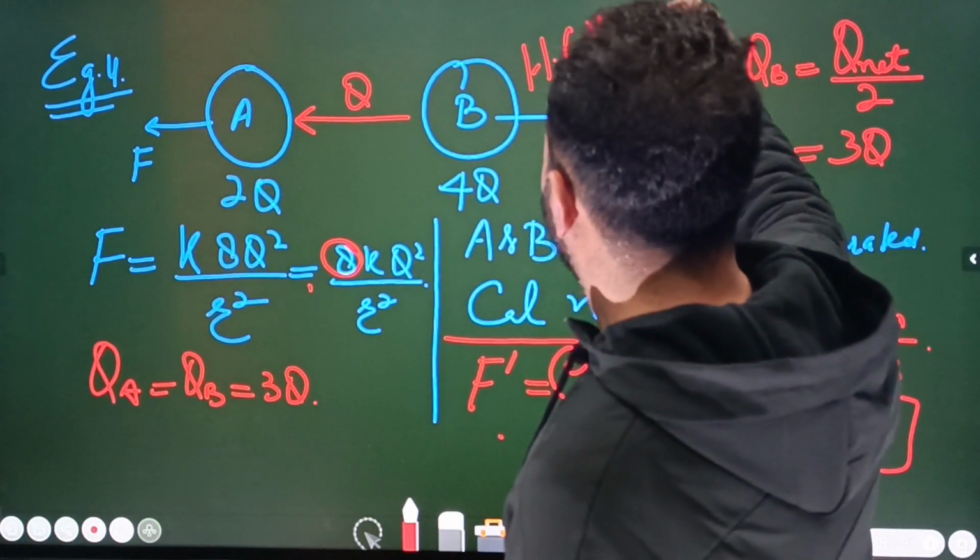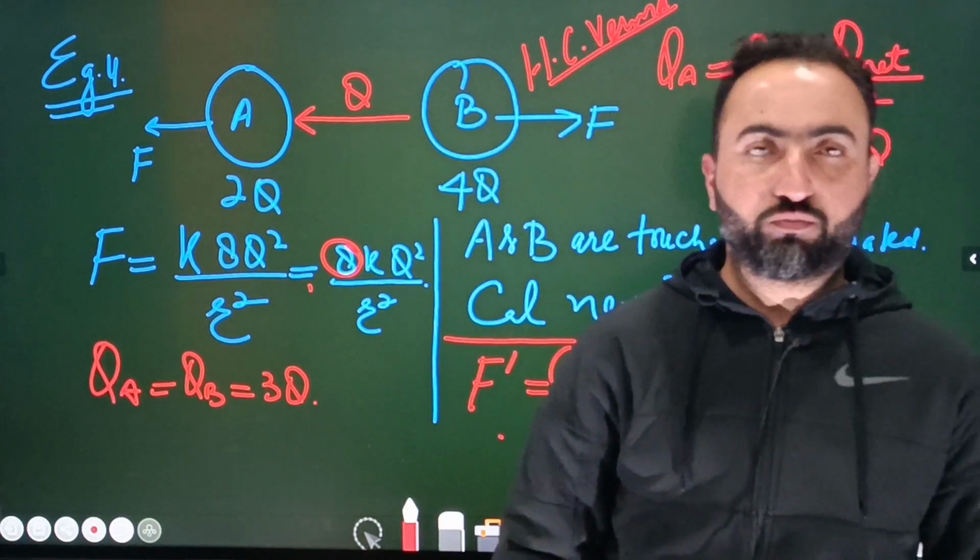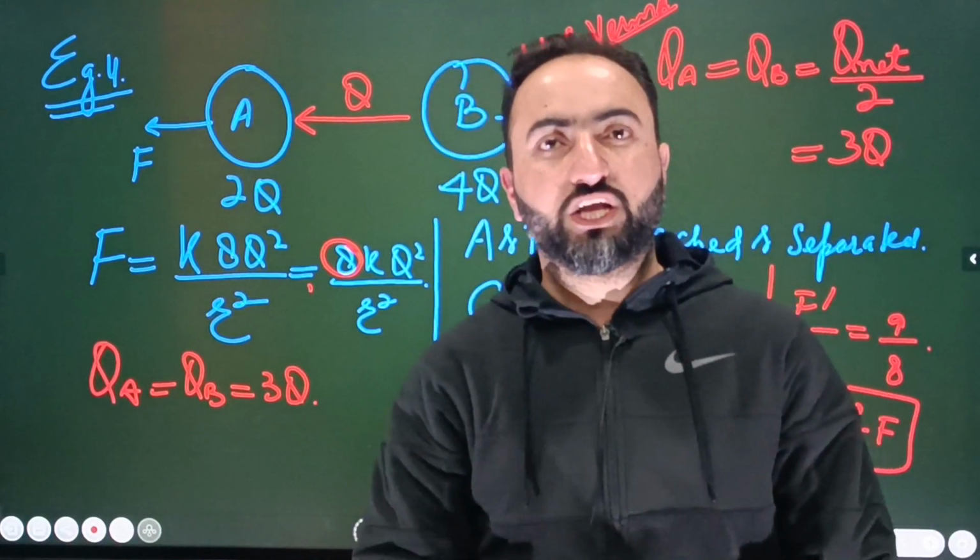ठीक है ना बेटा. So what we have done today is that थोड़ा सा हमने पढ़ा बेटा dielectric constant. Then we have done a few problems like example number 1, 2, 3, 4. ठीक है ना बेटा.